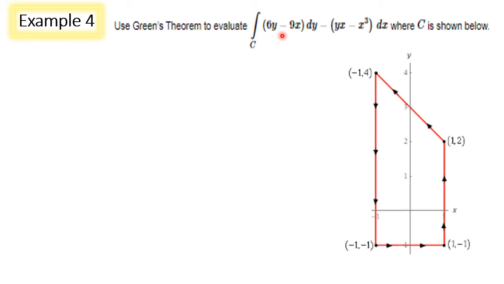Example 4. Use Green's theorem to evaluate integral over C where C is shown below. I have chosen this example for two reasons. One, look into the integrand of the line integral. So far it is f1 dx plus f2 dy. Now it is given in the order f2 dy plus f1 dx. So always choose the coefficient of dx as f1 and coefficient of dy as f2. Here f1 is minus yx plus x cube and f2 is 6y minus 9x.